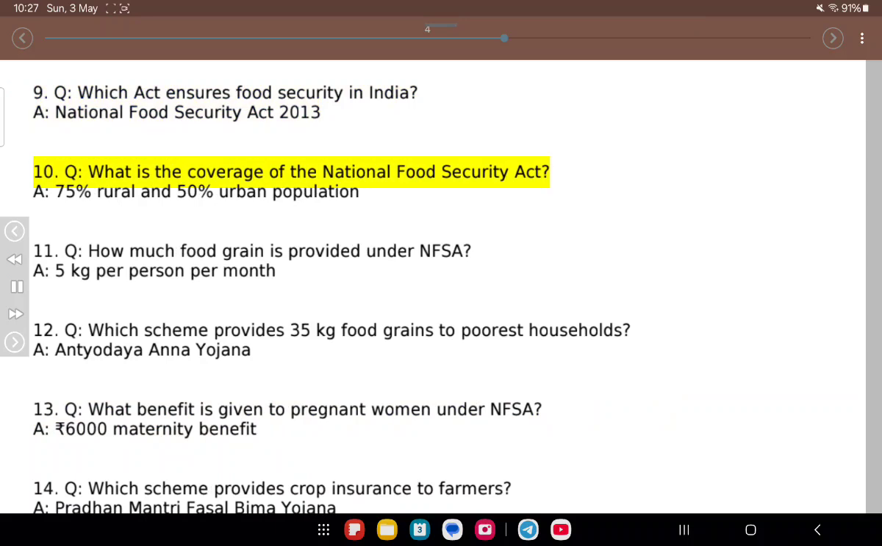10. Q. What is the coverage of the National Food Security Act? A. 75% rural and 50% urban population. 11. Q. How much food grain is provided under NFSA? A. 5 kilograms per person per month. 12. Q. Which scheme provides 35 kilograms food grains to poorest households? A. Antyodaya Anna Yojana. 13. Q. What benefit is given to pregnant women under NFSA? A. 6,000 rupees maternity benefit.